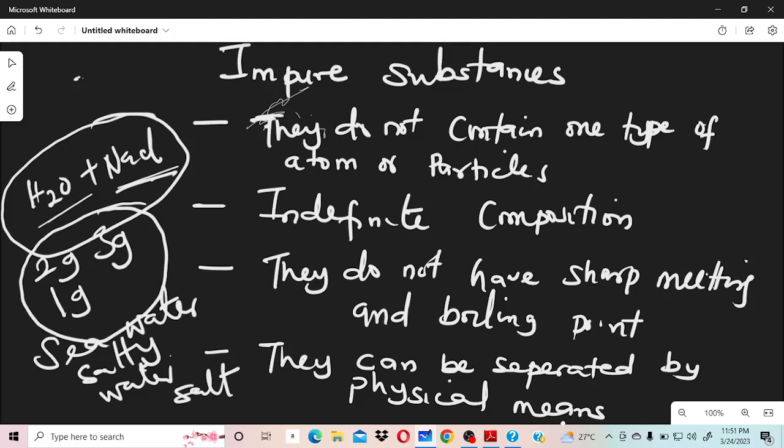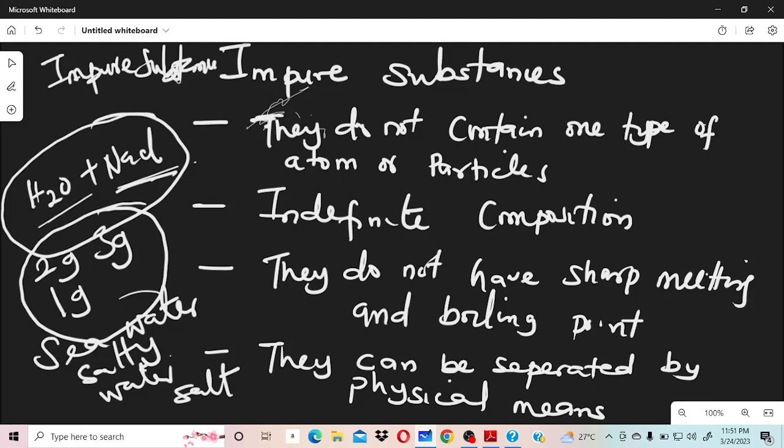Because if their compositions were definite, it means that the way you have salt in seawater should be like that for any water and salt that you know. But no, it is not possible like that. You get that? It's not possible because their compositions are not definite. So it means that even seawater is an impure substance. Imagine, seawater is an impure substance.